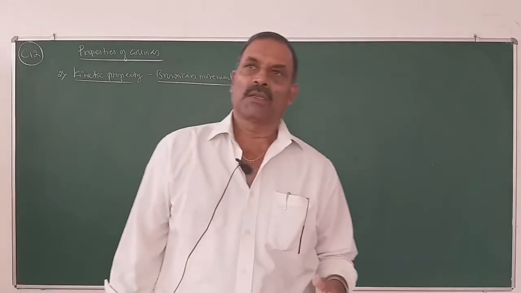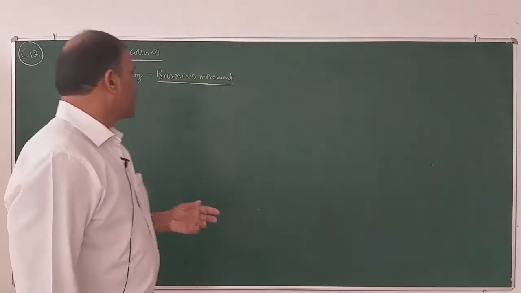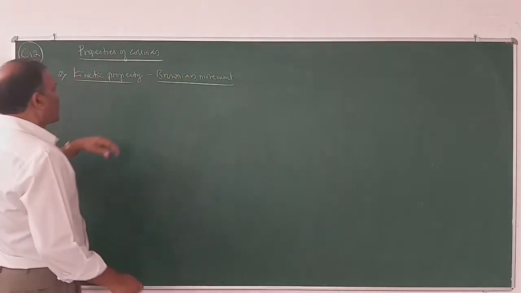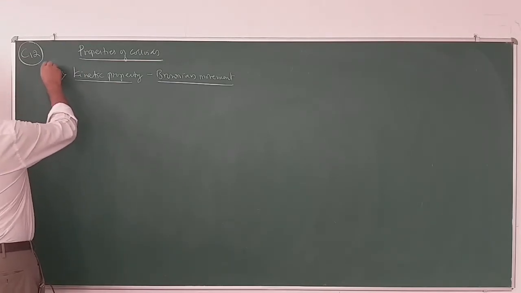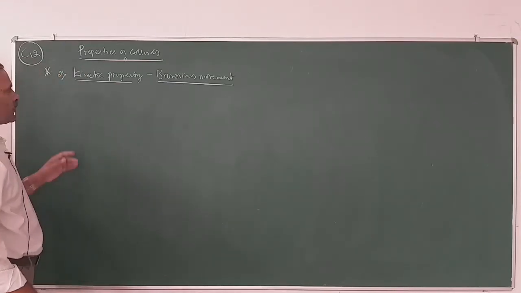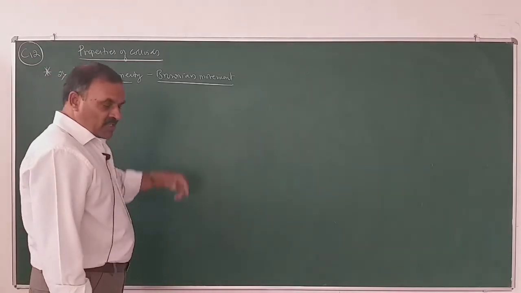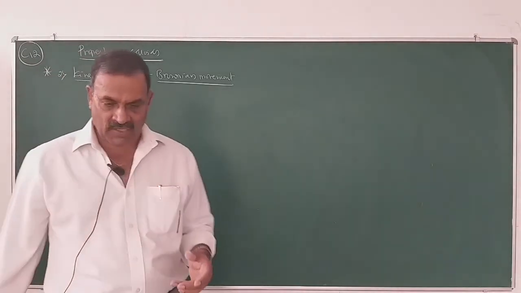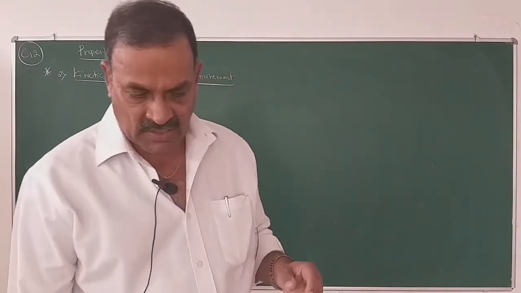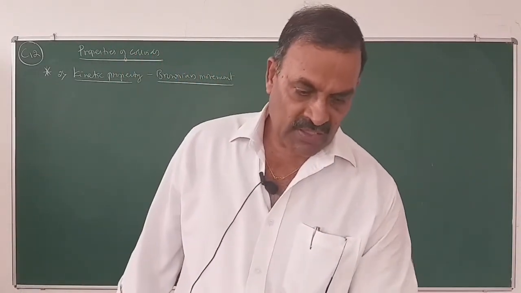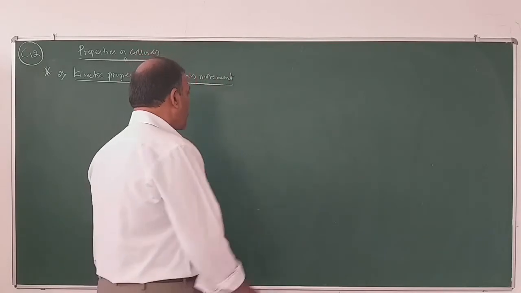The second property of colloidal solutions is the kinetic property, namely Brownian movement. This is also very important. So what is Brownian movement? Based on the principle of the Tyndall effect, Zsigmondy constructed a microscope known as the ultramicroscope.